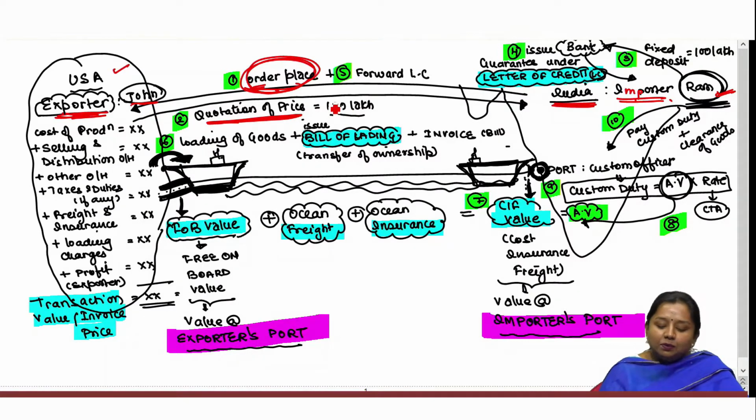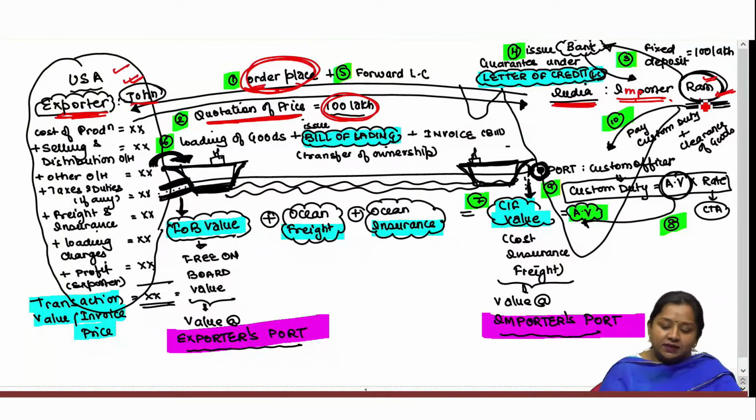The exporter says that the goods being ordered by Mr. Ram have a worth of rupees 100 lakh, but the exporter wants security whether this payment will be made by Ram or not, because the exporter is located abroad, he doesn't have any access to the Indian economy, and he has insecurity whether Mr. Ram, being the importer, makes payment of such importation on time or not. Therefore, Mr. John demands Mr. Ram to give him a security of such payment.